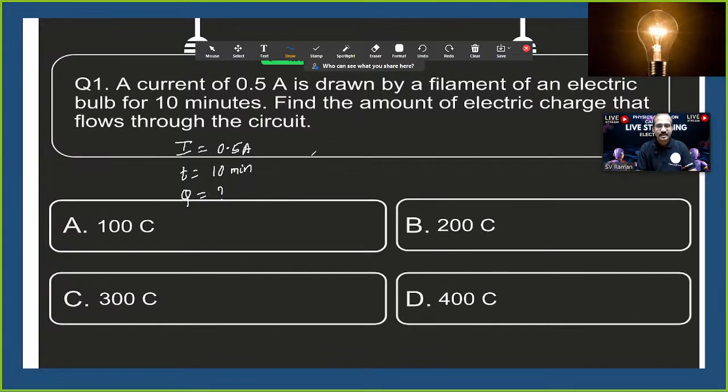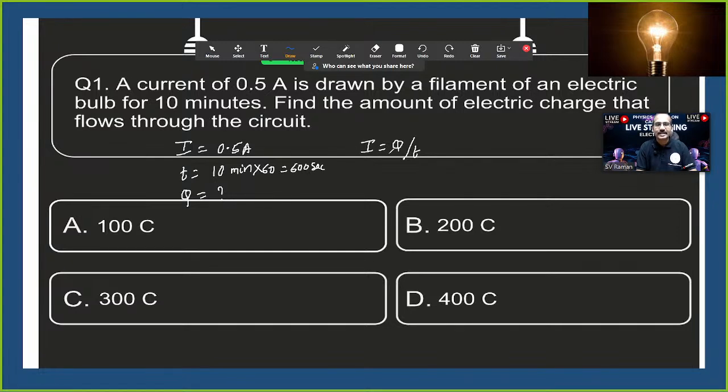Shall I proceed? I is equal to Q by T. Now time is given in minutes, convert into seconds: into 60, which is 600 seconds.